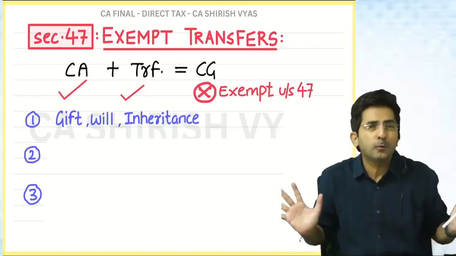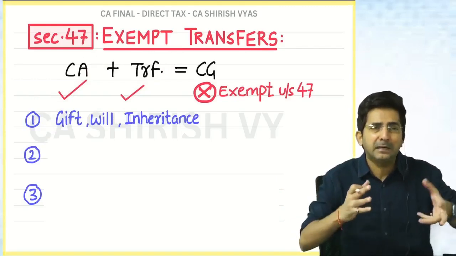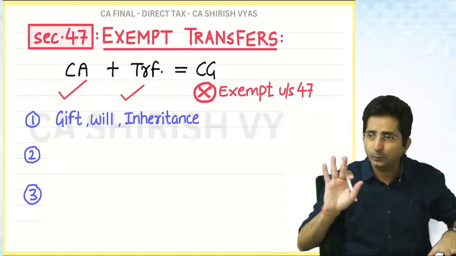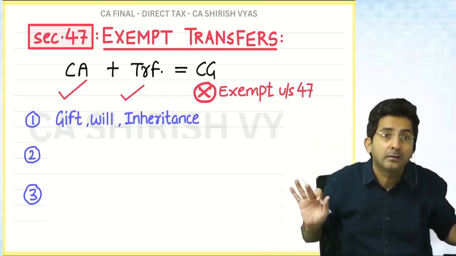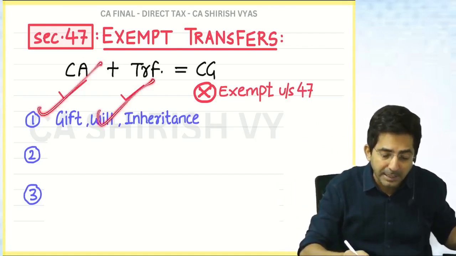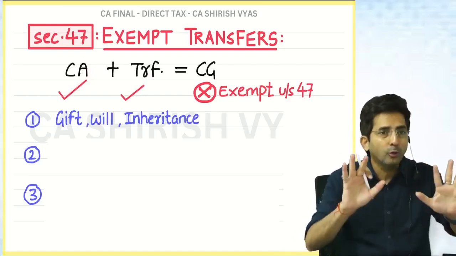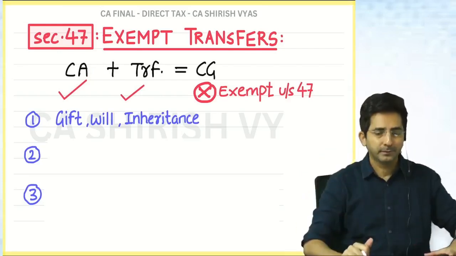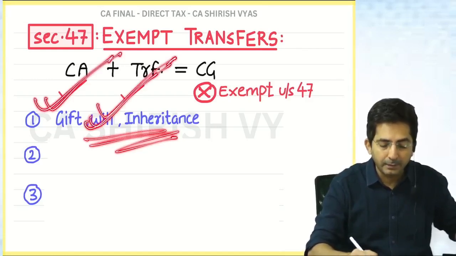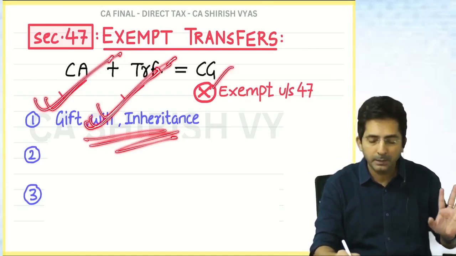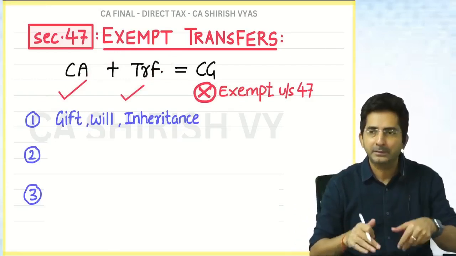Because see, these are natural process. Sometimes naturally the condition gets satisfied. But that doesn't mean government will tax every time. That's why law says there are some cases in real life where conditions get fulfilled. Which conditions? Capital asset, transfer, but we understand you don't have the motive to make the gain. So don't worry, you be safe, we will not tax you. So even will and inheritance is actually attracting capital gain because the conditions are being fulfilled, but government will not tax you. Anyways, if capital gain should come here, capital gain comes on the transferor.